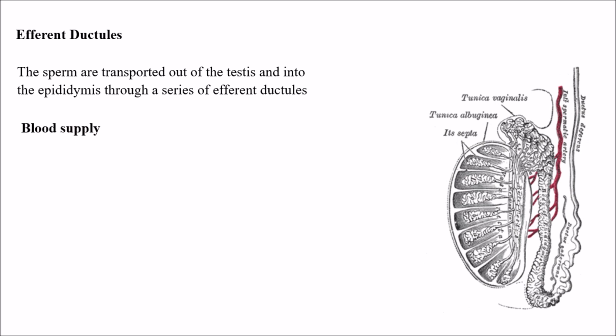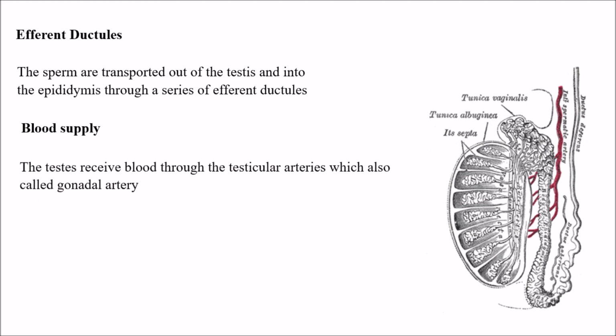Coming to the blood supply, one of the important factors which we generally do not discuss, but I thought this is useful for us to be part of this. The testes receive blood through the testicular arteries, which are also called the gonadal arteries. Where does the testis receive its blood from? Generally we will not discuss this, but I tried to give it as it is useful here.